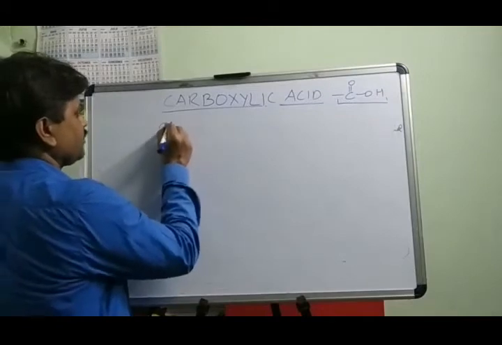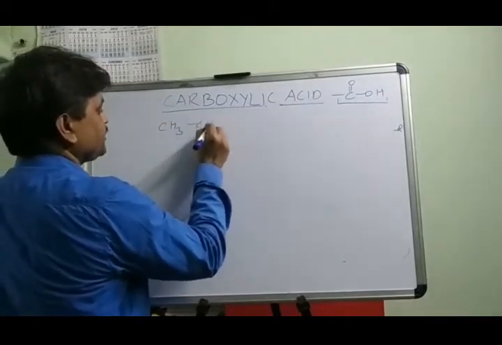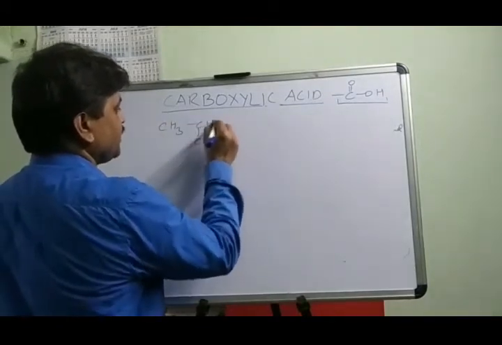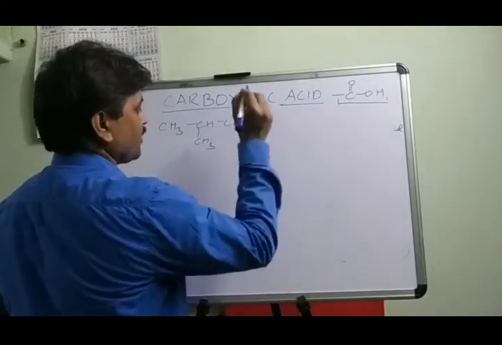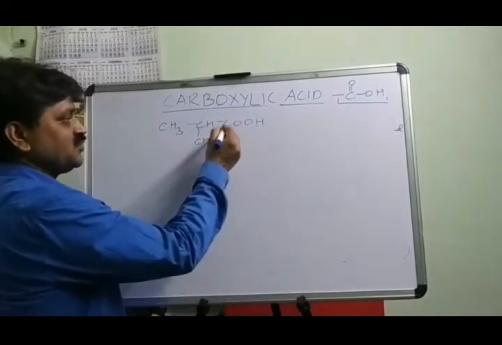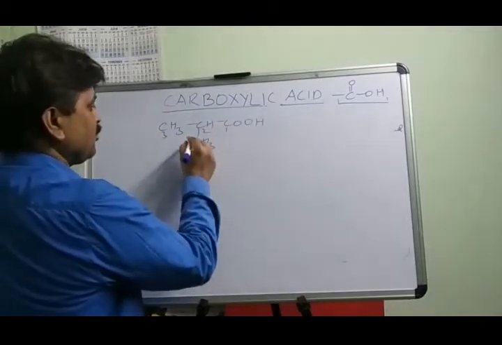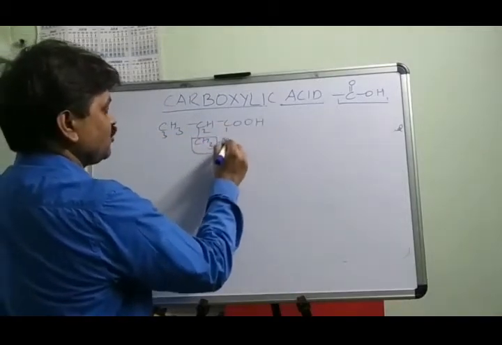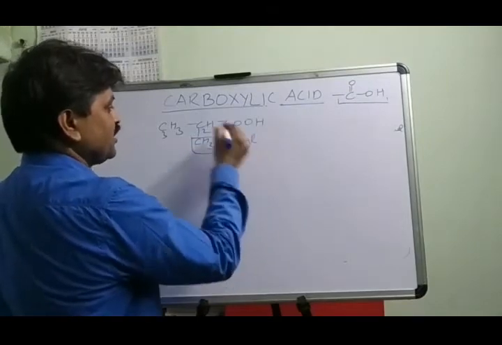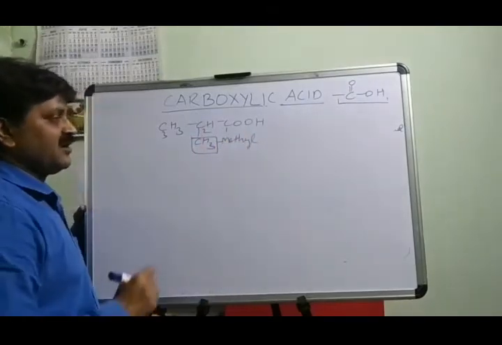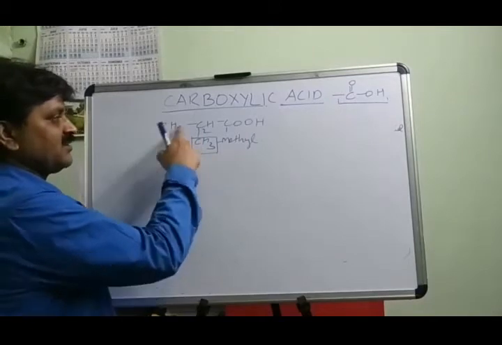CH3, CH, CH3, COOH. So numbering starts from the COOH functional group: 1, 2, and 3. And carbon number 2 has one side chain, which is the methyl group. So what is the name of this compound? First of all, the name of the side chain followed by the name of the parent chain.